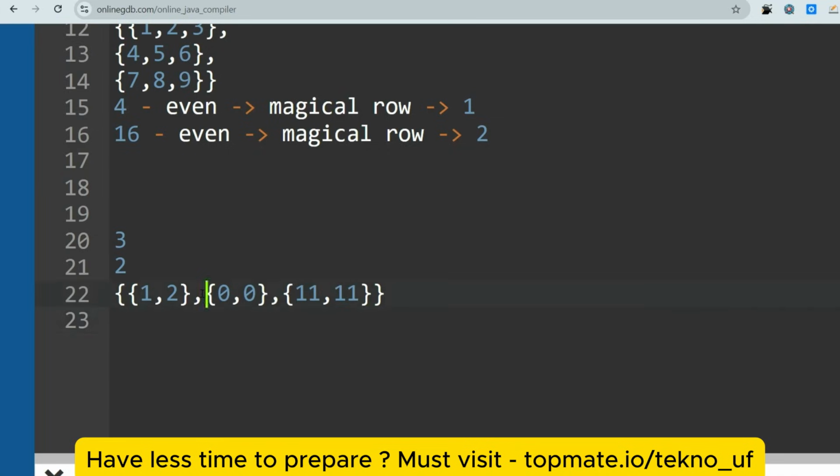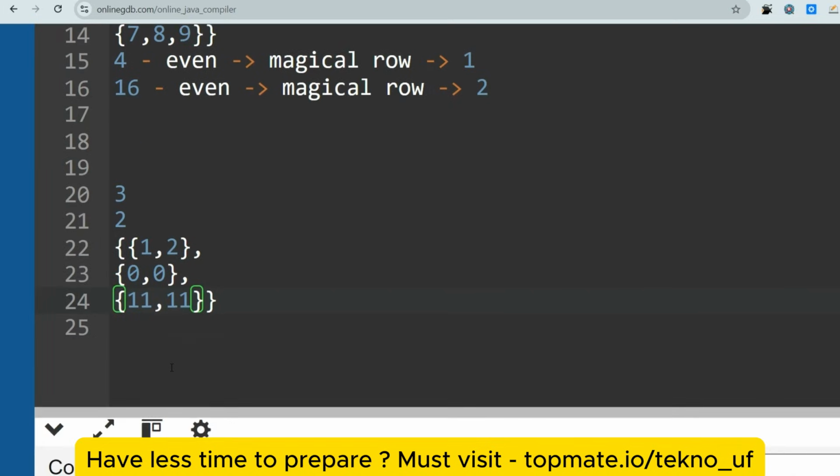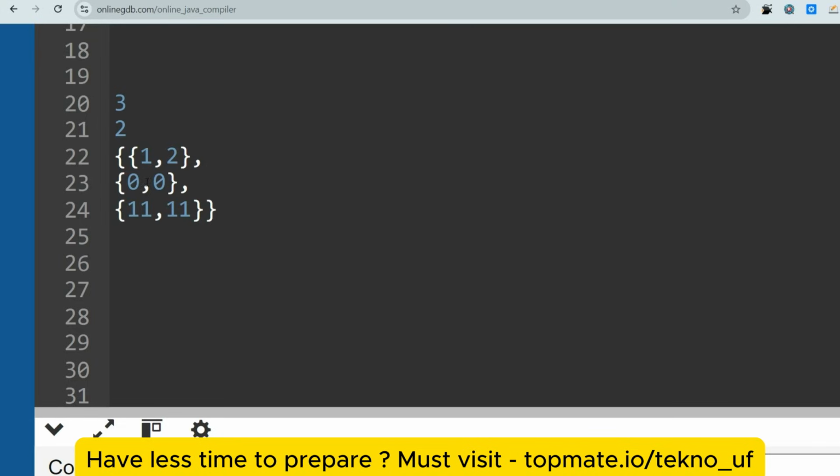For the first row 1 2, there is only one odd value, 1. This is not even, so we have to ignore that. For the second row, there is no odd value, so we just ignore that 0.